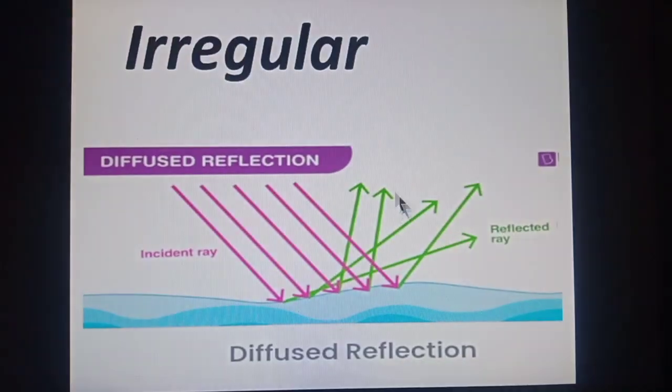Second is irregular reflection. This type of reflection usually occurs when light falls on an irregular shaped or rough surface. When a beam of light falls on a rough surface, after reflection, different rays move in different directions. So we say that light scatters after reflection. Such a reflection is called irregular reflection. Usually, all the things which are not smooth and which are not polished that we see around us are visible due to irregular reflection of light.